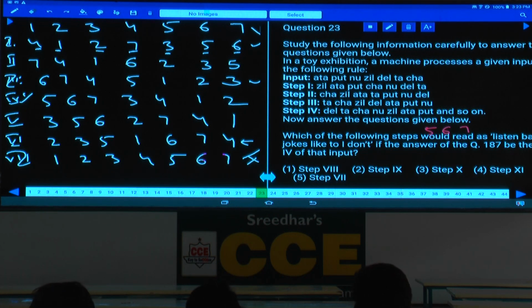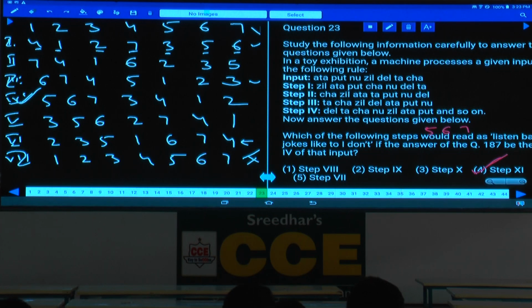And fourth step, and which step will be repeated here? 4 and 7. 4 plus 7 is how much? 11. Hence 11th step is nothing but the same step. Now here we are getting the order as 5, 6, 7. Where are you finding this one? 5, 6, 7, fourth step. Fourth is not given. As fourth is not given, earlier we have discussed, for every how many steps will the same step be repeated? 7. 4 plus 7, 11th step will be your answer.